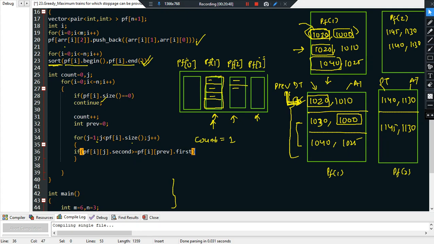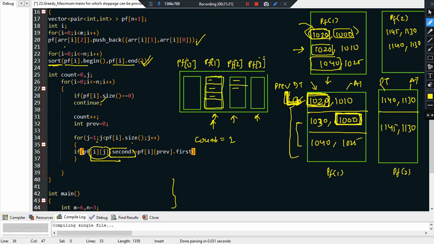What does it mean? It means I'm going to check the arrival time of the train. pf[i] means platform 1, j is the train number, this train, dot second, this second argument, 1000, is greater than or equal to pf[i][previous]. So pf[i] means this platform, previous is pointing to this, dot first is pointing to this. So basically if the arrival time of the current train is greater than or equal to the departure time of the previous train, then I will allow it, right?